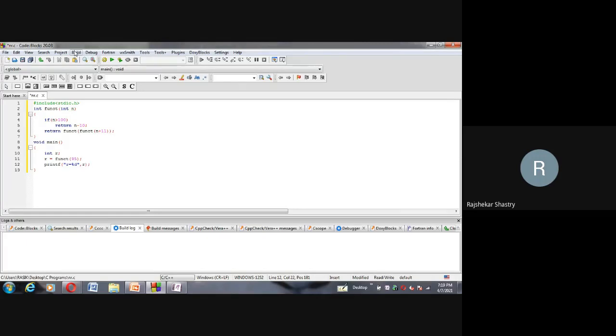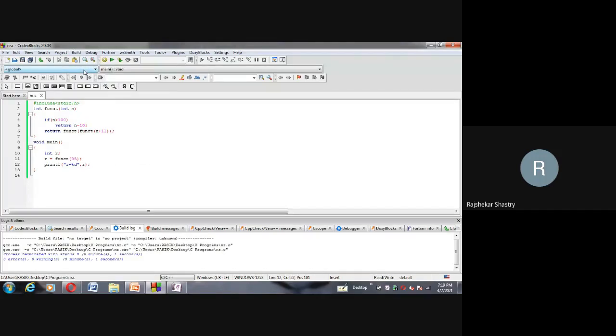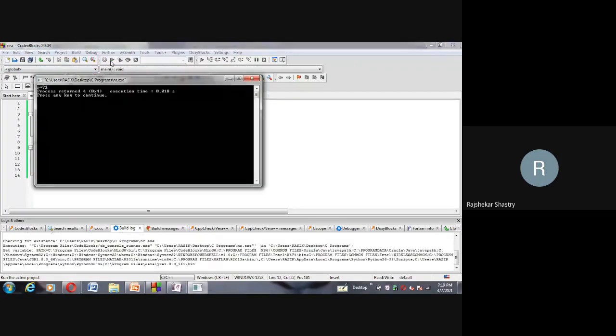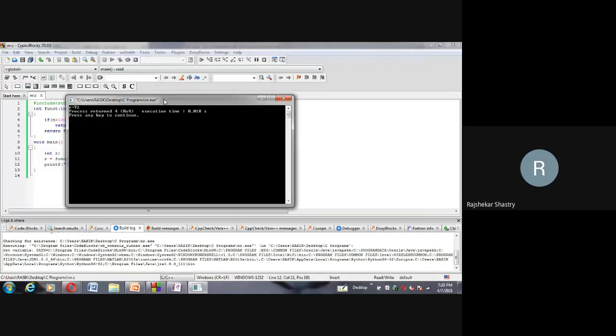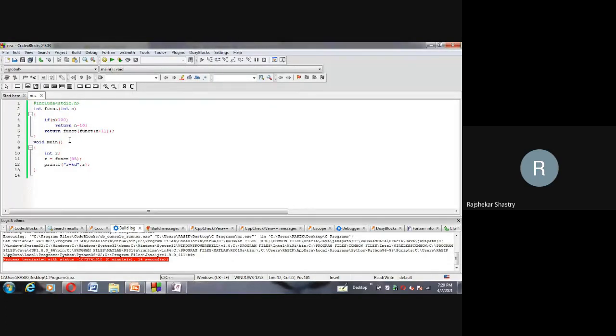Right, Amma. Let me compile this. Yeah, no warnings, no errors. You will execute also. Observe that carefully. R is equal to, we got as what? 91. See, this R is equal to 91 is the answer we got. So this is what the nested recursion is about.